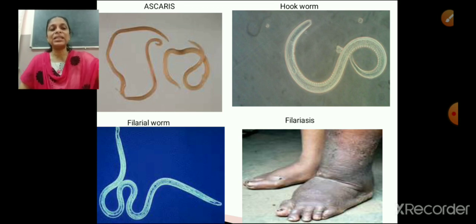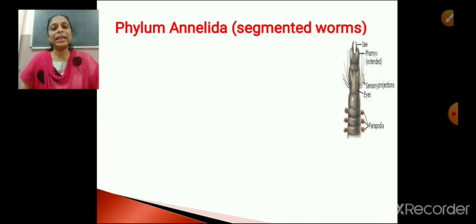Okay, now let's discuss phylum Annelida. Very important phylum. Phylum Annelida, they are commonly called segmented worms. From the term itself, it's very clear. Their body will be having segments, isn't it? Their body has segments. That is why they are called segmented worms.